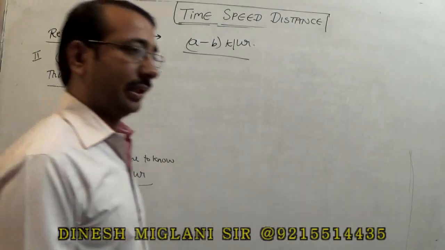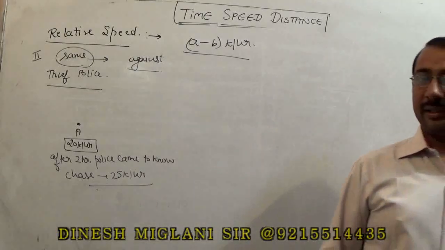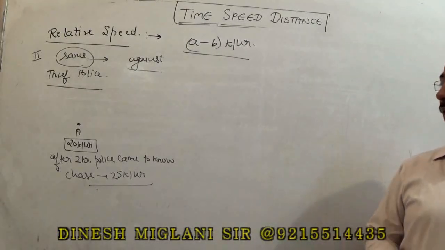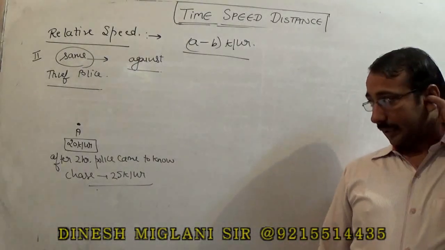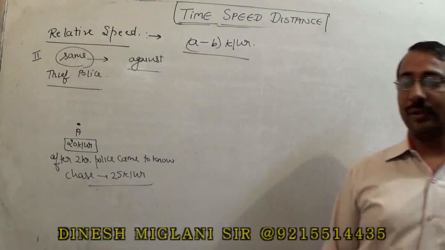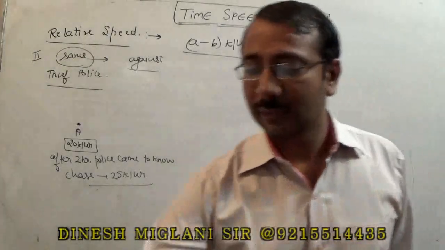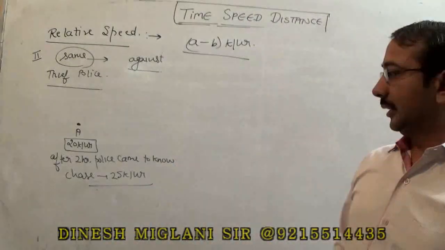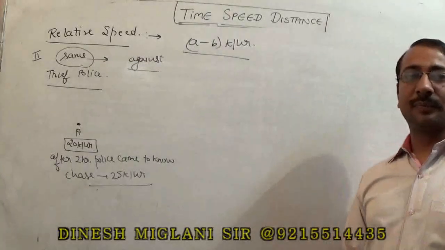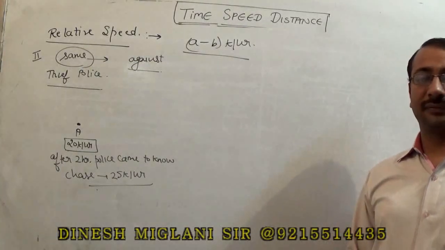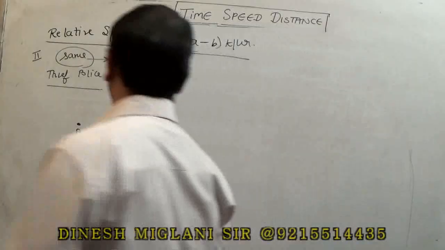It means from the jail, a thief escaped with a speed of 20. After 2 hours, police came to know, and police started to chase the thief with a speed of 25 km per hour. Now the question is, after how much time will police catch the thief? Now there are two types of questions that can be asked.